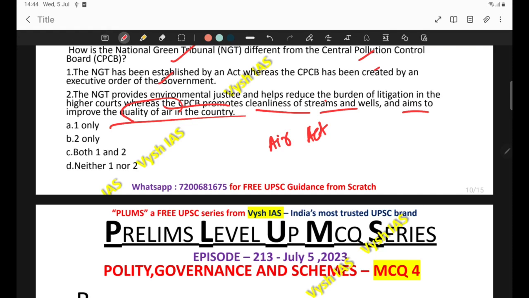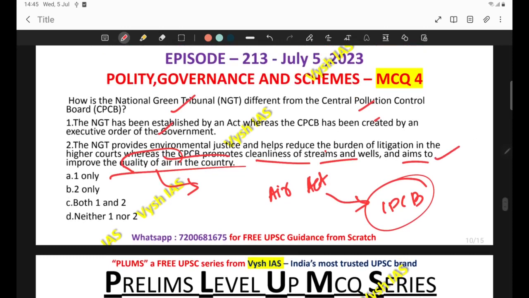The primary duty of CPCB when it was formed was to check the air quality because it was formed under the Air Act, and after that the ambit was widened to include water pollution, soil pollution, etc. So this statement is correct, and it's also a neutral statement.